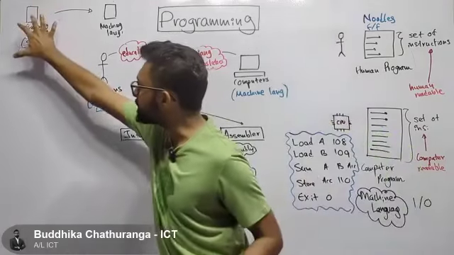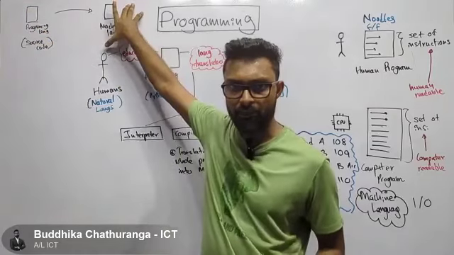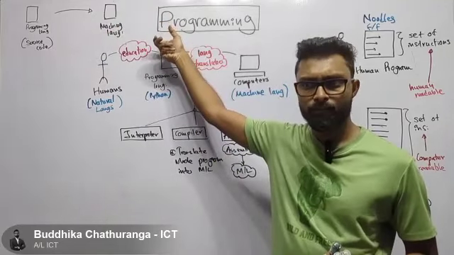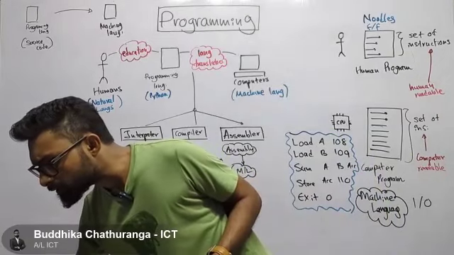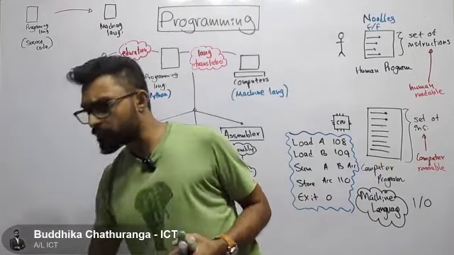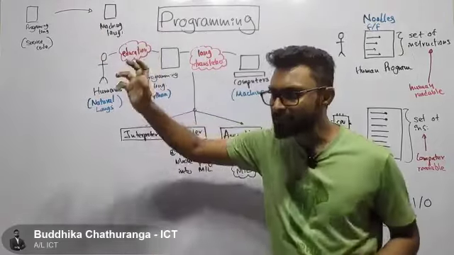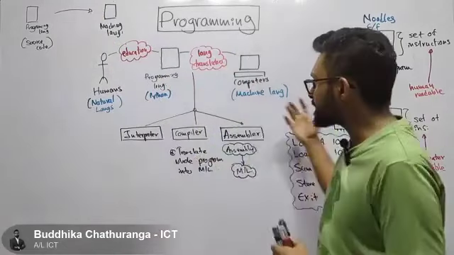We have this program here, and using the compiler we translated it into machine language. Now tell me, did this program get executed? No. Okay, got some answers. Yes, this program has not been executed yet. It has just been translated into another language, in this case machine language.